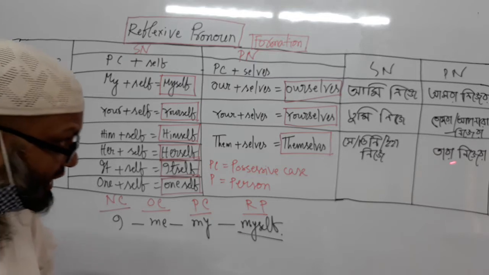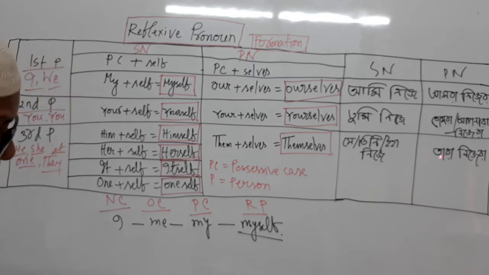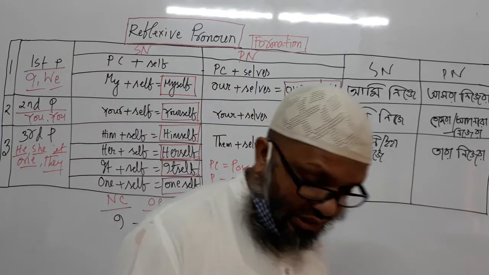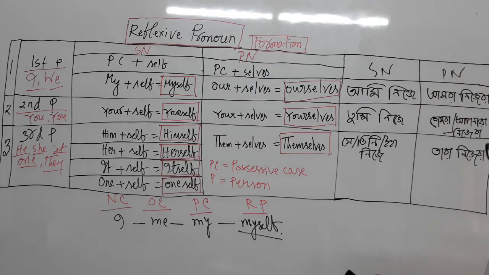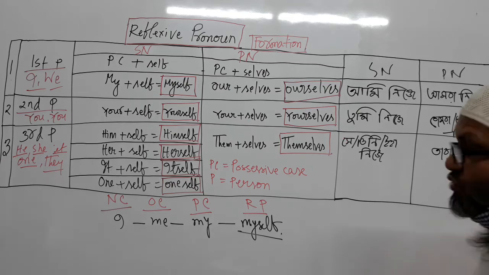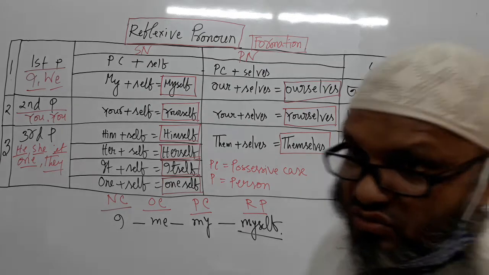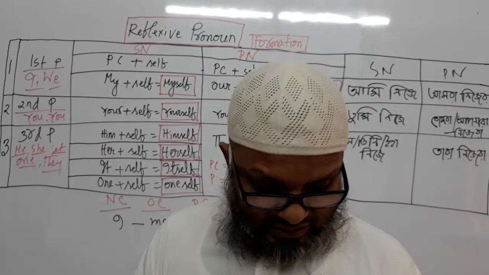When it is plural, then it will mean tara nije. Okay. So in this way we can know the formation of reflexive pronoun, how reflexive pronoun can be formed, and side by side, how they disclose the Bengali meaning. I have written down the things, and I think they are clear.